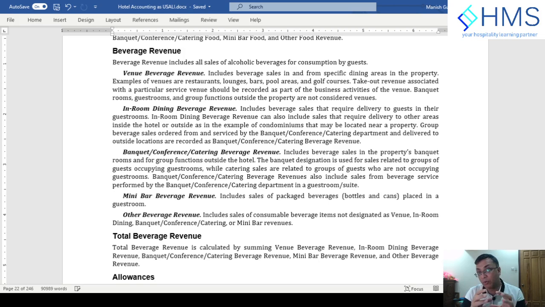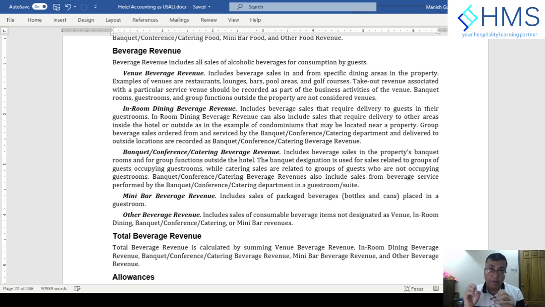If they are sold at a particular venue, they go to venue beverage revenue. If they are served in the guest room, they go to in-room dining. If they are served in a function room, they go to banquet. If the guest takes them from the minibar fridges, it goes to minibar or other revenue. So that is the beverage revenue.